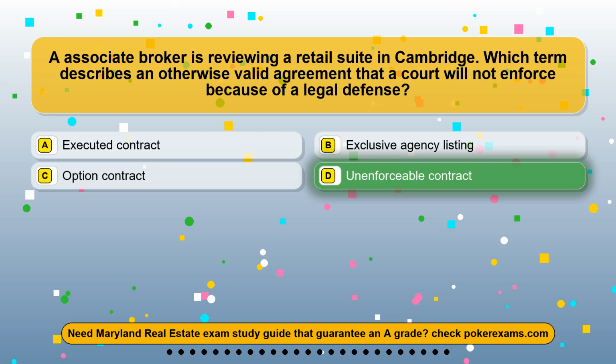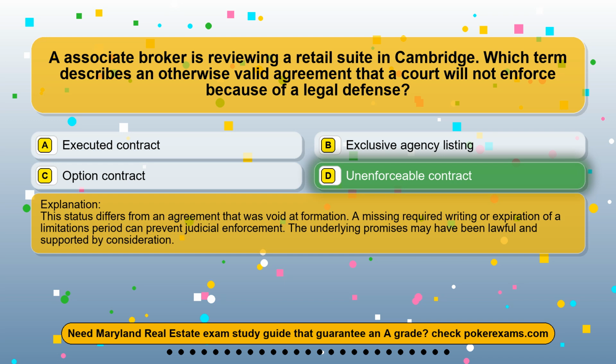The correct answer is option D, unenforceable contract. This status differs from an agreement that was void at formation. A missing required writing or expiration of a limitations period can prevent judicial enforcement. The underlying promises may have been lawful and supported by consideration.